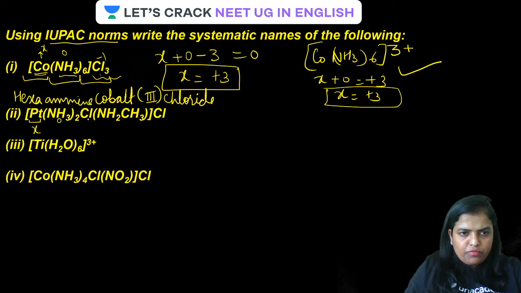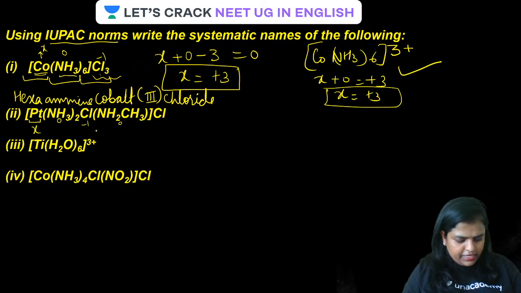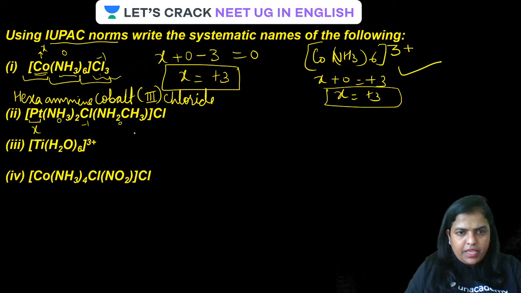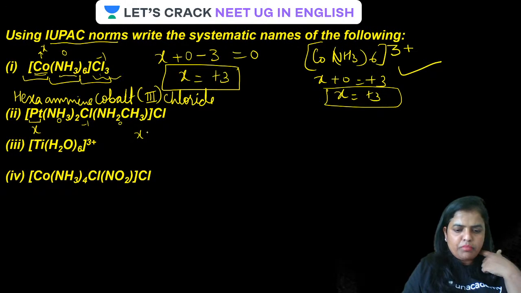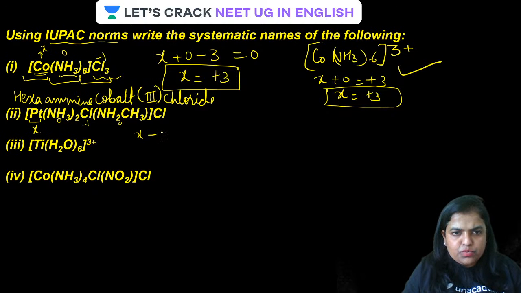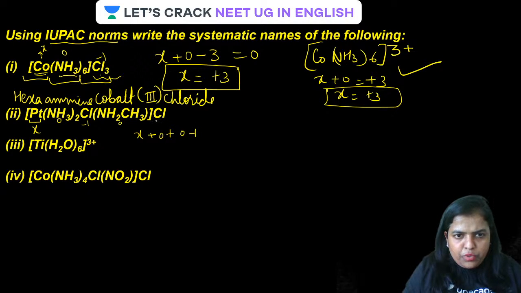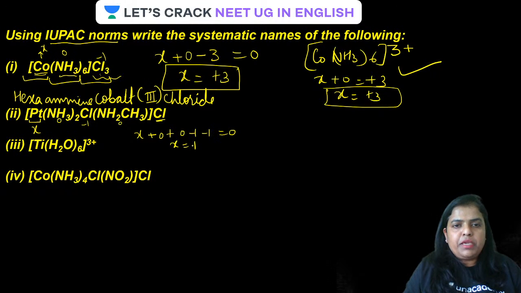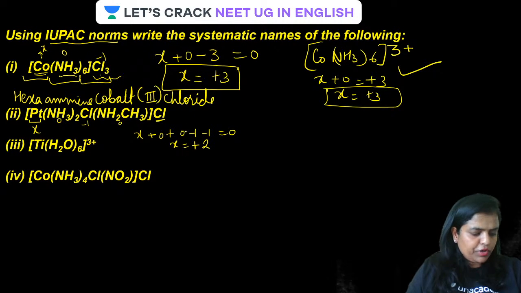For ammonia, it is 0. For chlorine, it will be minus 1. In this case, this will be NH2CH3, which is 0. So the charge on this: let it be x plus 0 plus 0 minus 1, 0 for this one and together minus 1 for this, comes out to be 0, so x will be plus 2. Is that clear? X is going to be plus 2.